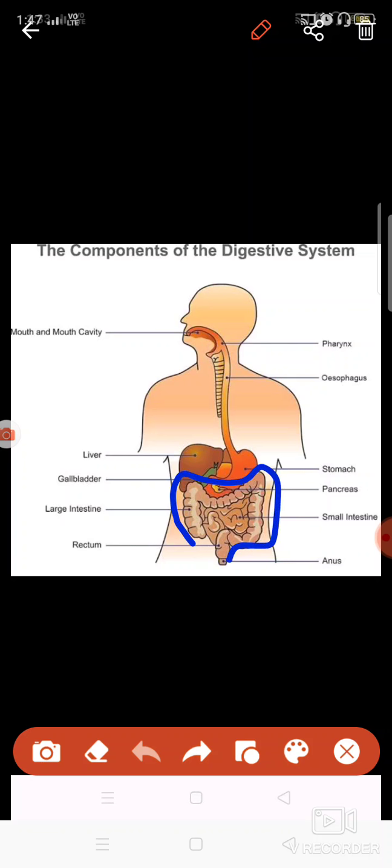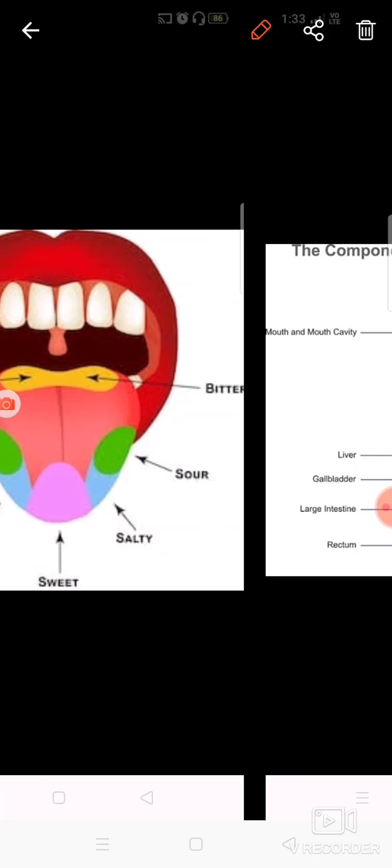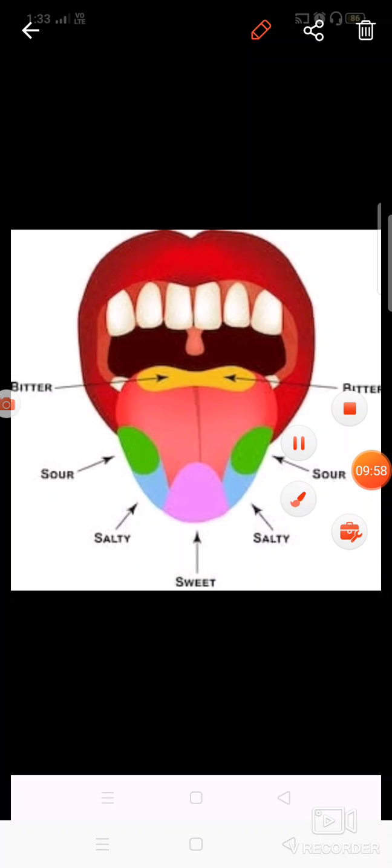Then there is another structure which is known as large intestine. Large intestine is basically the structure where, when the food travels through this part, all the water, minerals, and some nutrients, if remaining, are absorbed here. Then there is another structure which is known as rectum. Rectum stores the waste material, and the waste material is thrown outside the body through the anus. So this is the complete digestive system which I think you might have understood very well. Now let us discuss some more parts in detail.